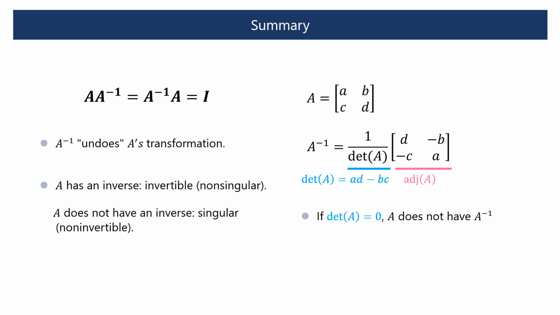For a 2x2 matrix, we can compute the inverse matrix using the determinant and adjugate of the matrix. A matrix with a zero determinant does not have an inverse matrix because it loses part of the information of the space after transformation, making it impossible to revert the transformation.